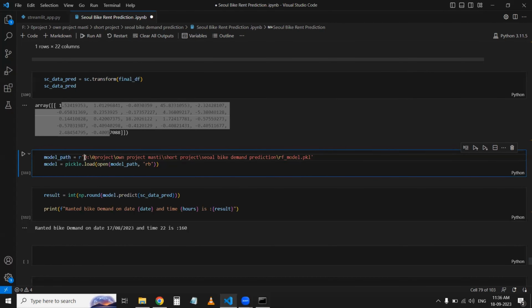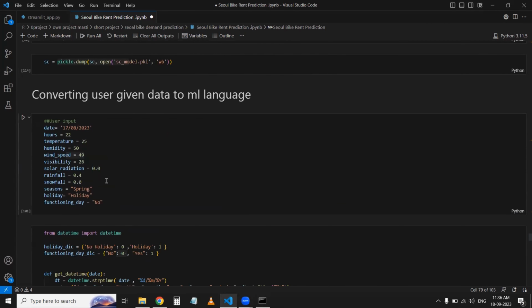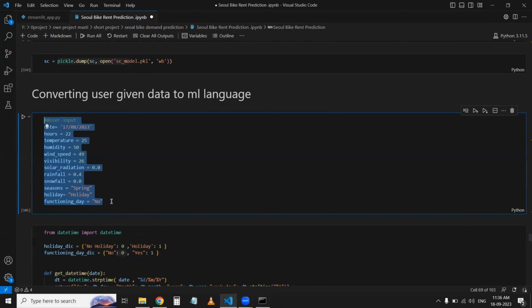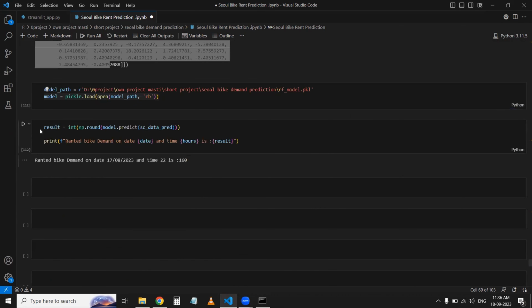So in my PC, the model path is this one, and I have just loaded the model like this, and I have all the values which the user gave me here. With reference to this, if let's say the user gives me this data, the answer should be this, 160.